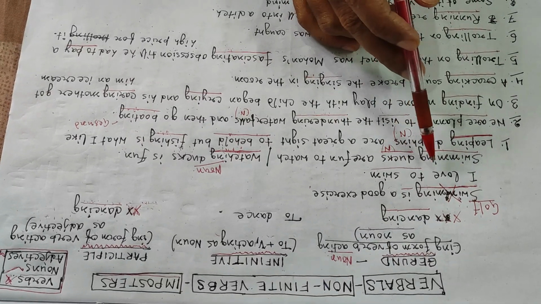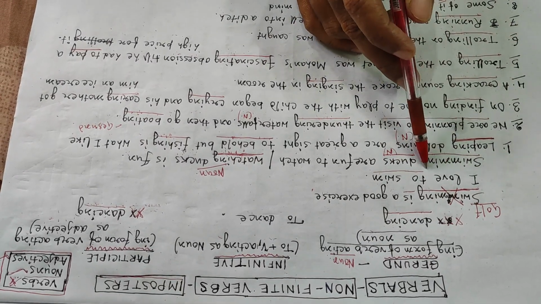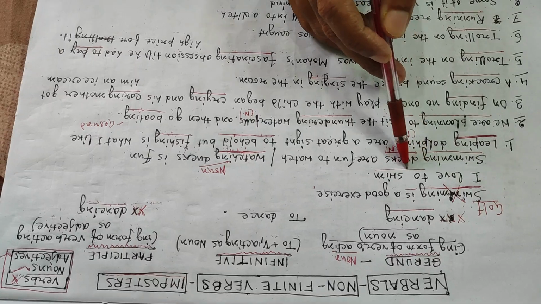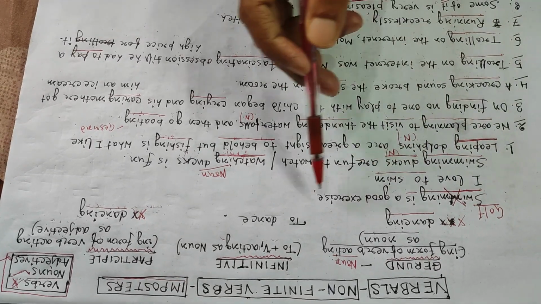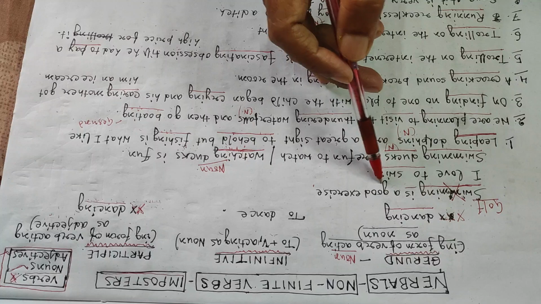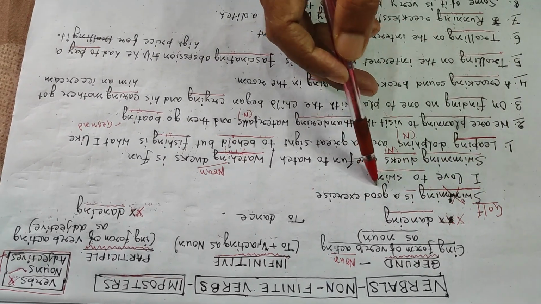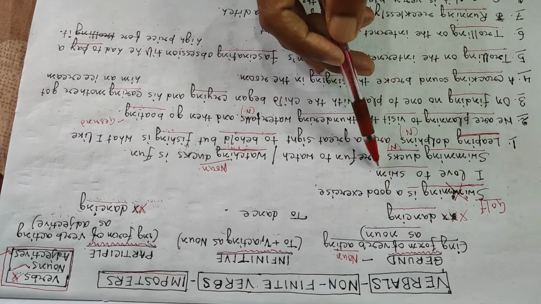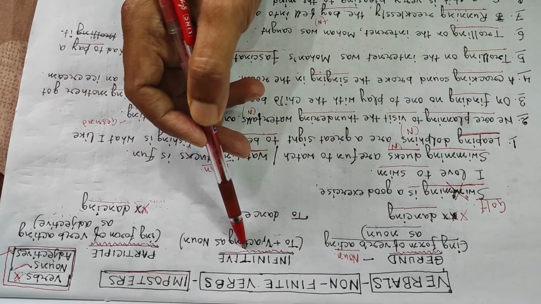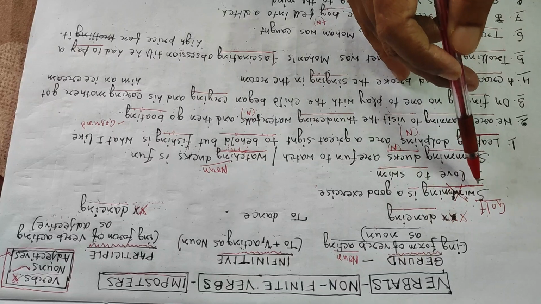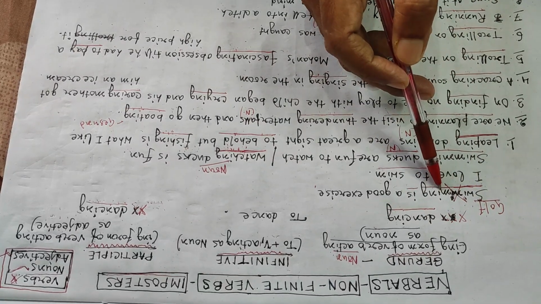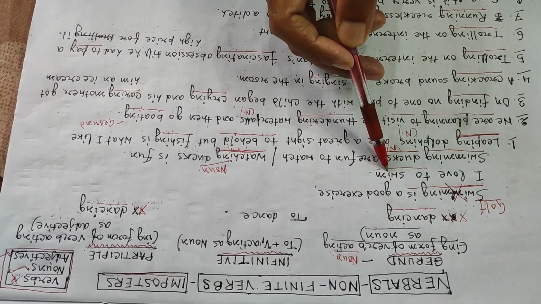Now let us come to the next sentence. I love to swim. Now "to swim" is also a noun. You can see, what do I love? I love to swim. So it is an infinitive.